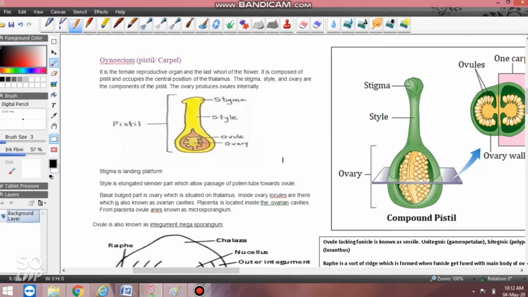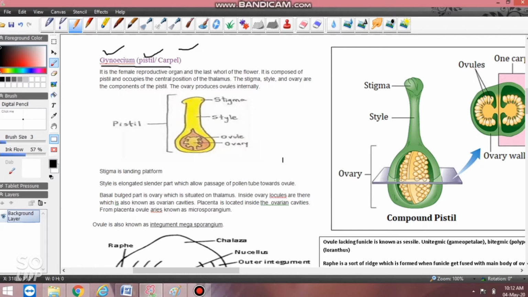So we are starting our next topic, and that topic name is gynoecium, right? Gynoecium means female part, like androecium means male part, and gynoecium means female part. Gyno is mainly from gynecologist, that is, the study of a female's body structure. So gynoecium is the female part. What are the other names of gynoecium? Pistil and carpel. These are the other two names for gynoecium.